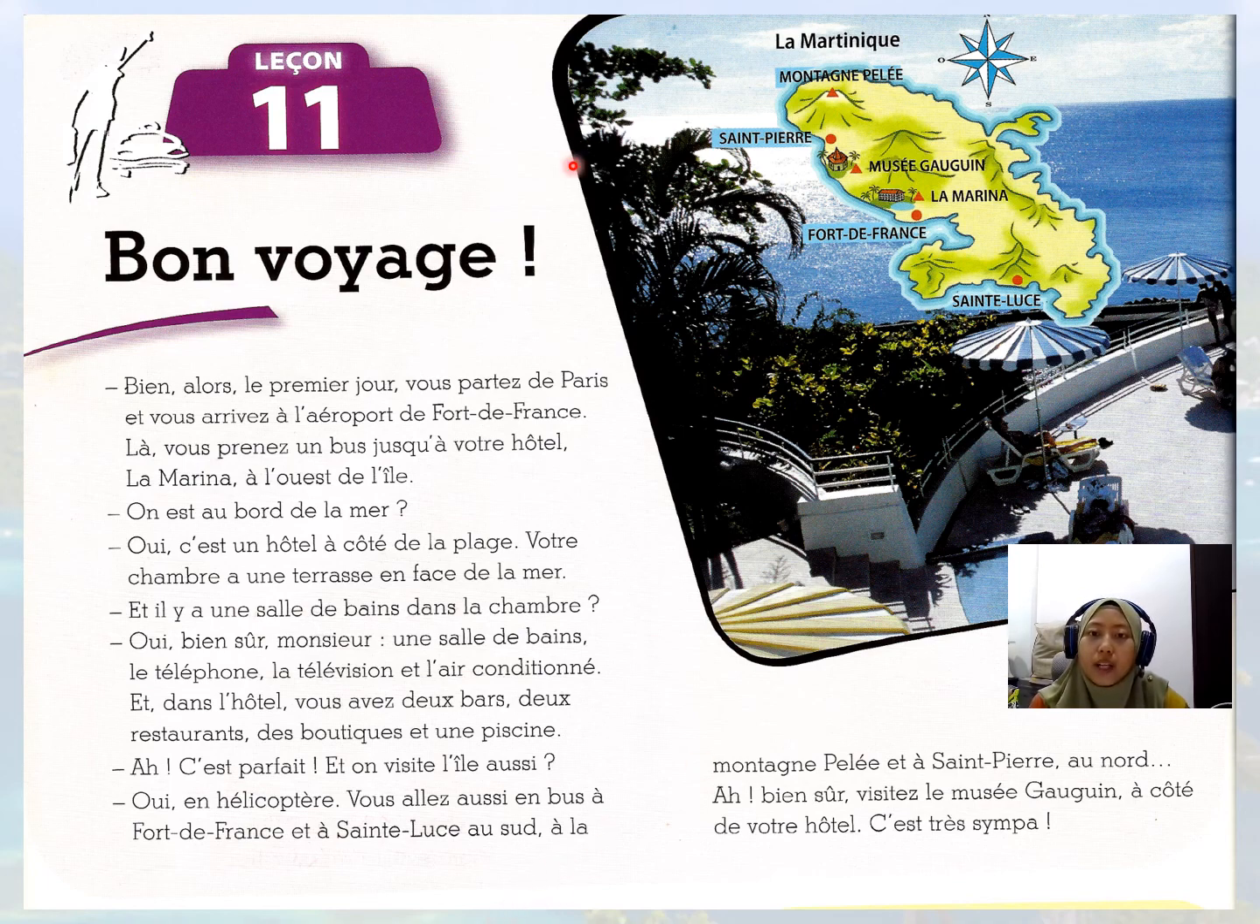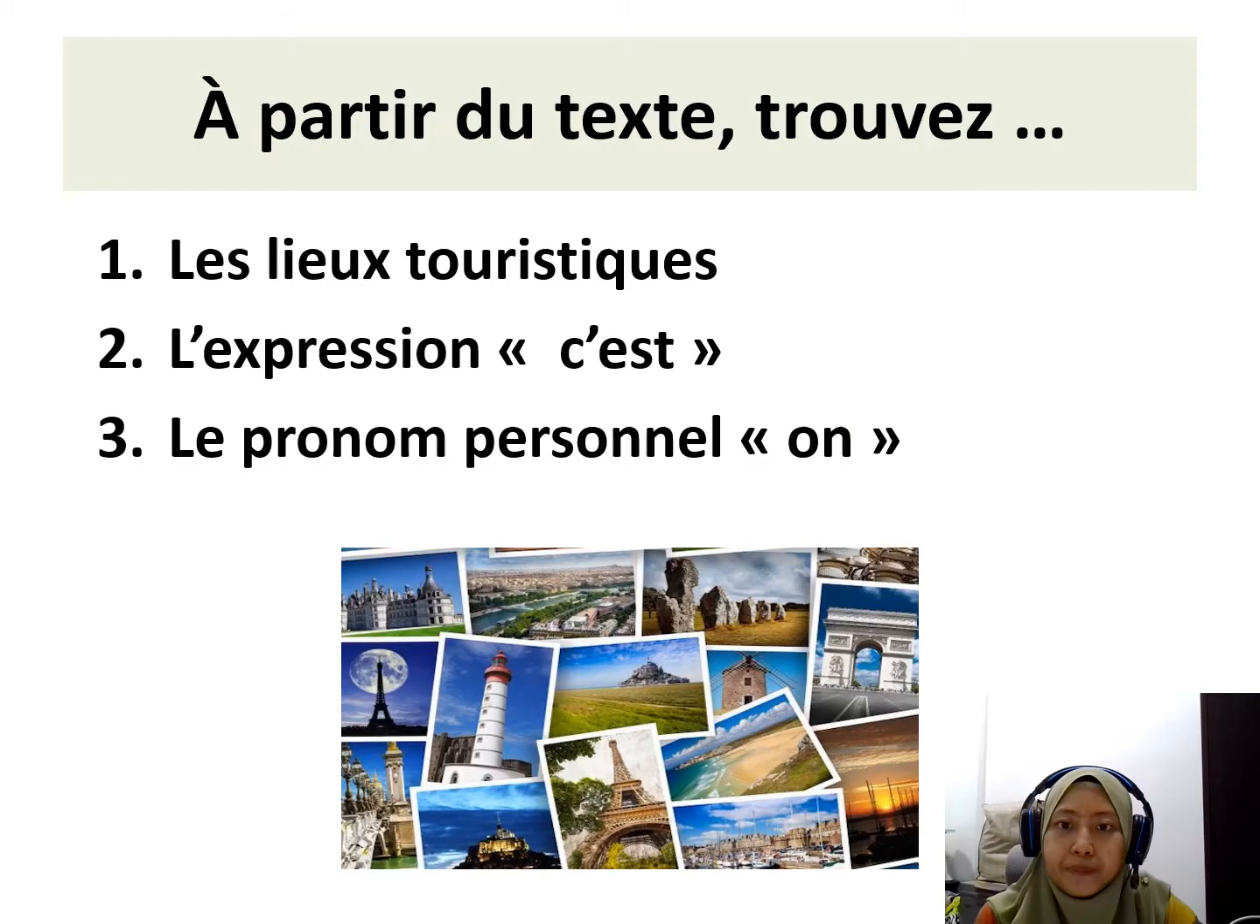Okay, so and you can look at the map over here to help you understand the whole story. And you can try to answer the questions. So, à partir du texte, trouvez. Okay, based on the text, find les lieux touristiques, l'expression c'est and le pronom personnel on.